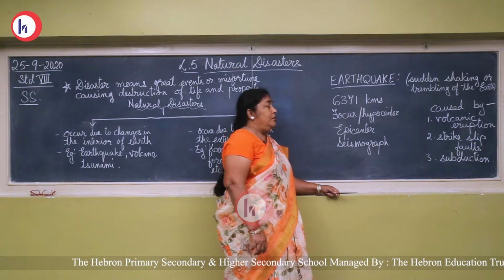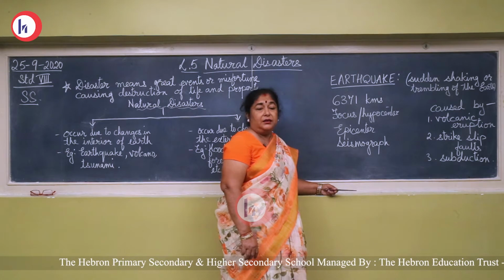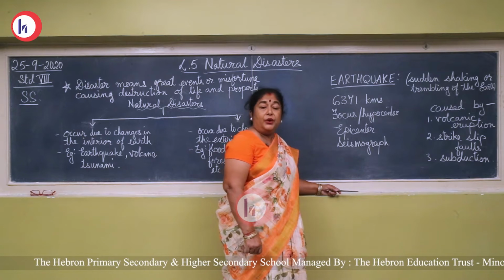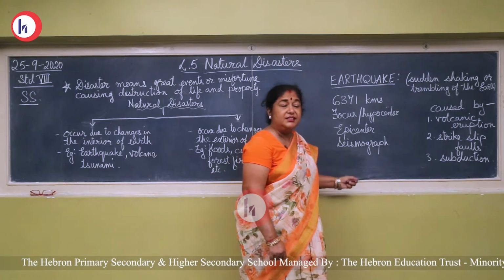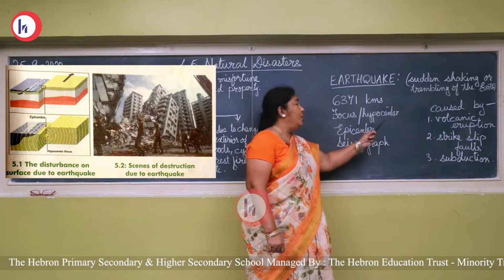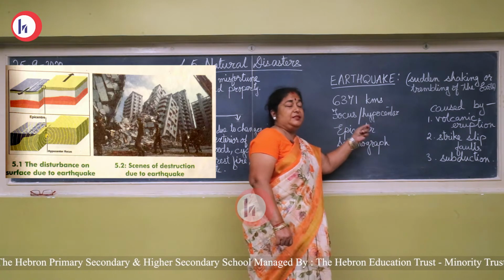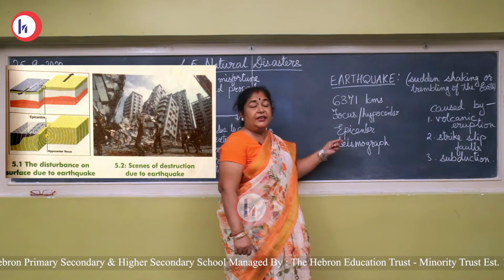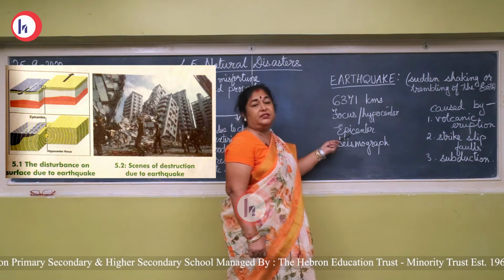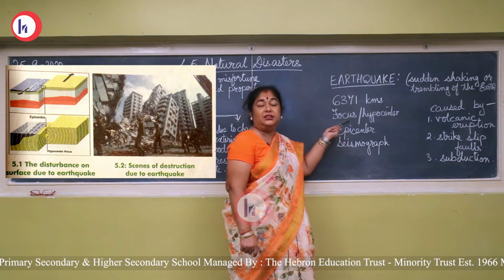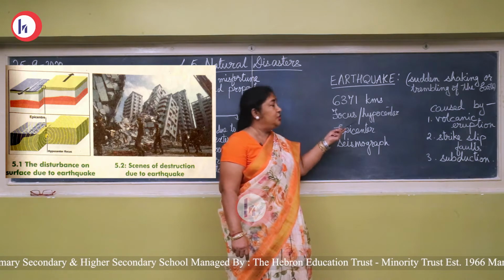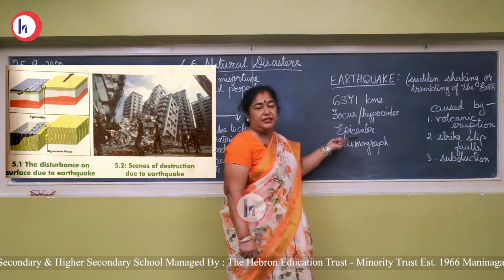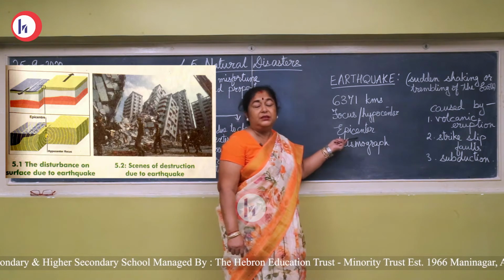Now, where does the earthquake occur? The earthquake occurs deep inside where the pressure is maximum. The point where the earthquake occurs inside the earth is known as the focus or center. And the epicenter is exactly the place above on the earth's surface where the earthquake originated. The point on the surface of the earth where the earthquake is felt is known as the epicenter, the center of the earthquake.